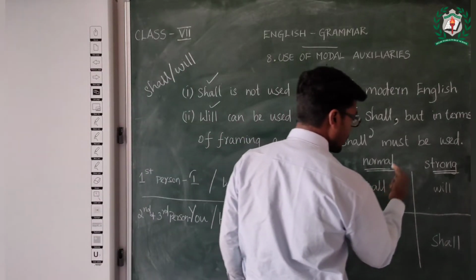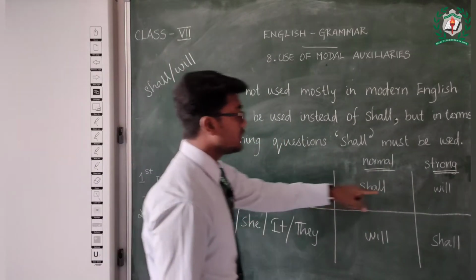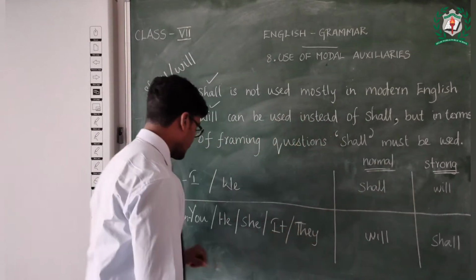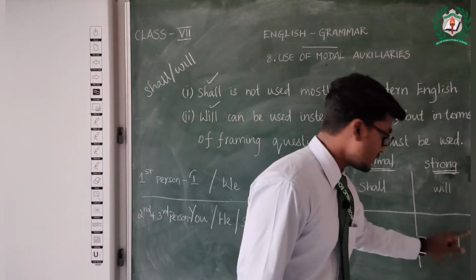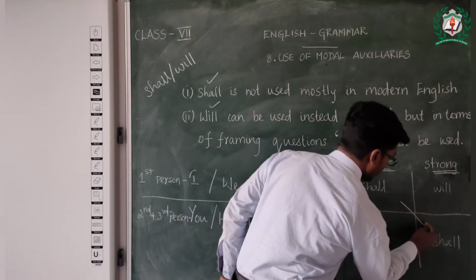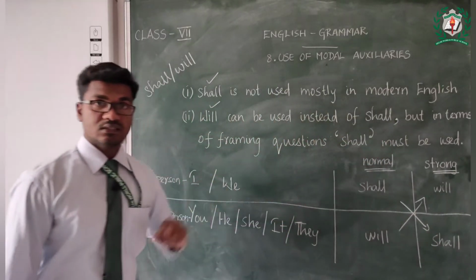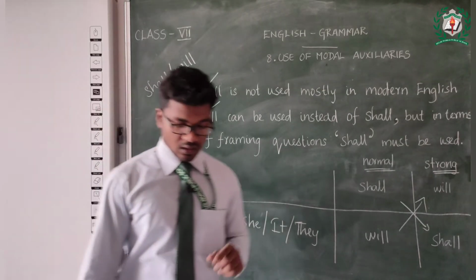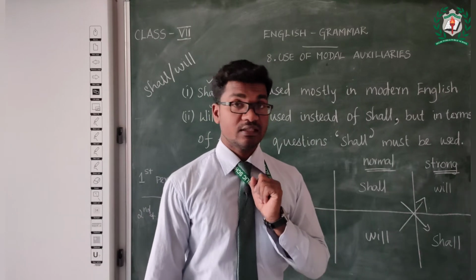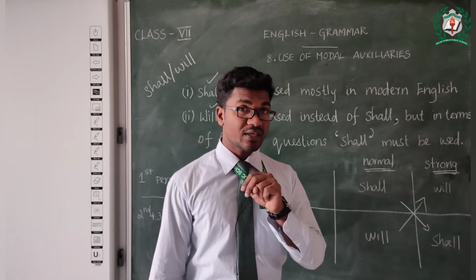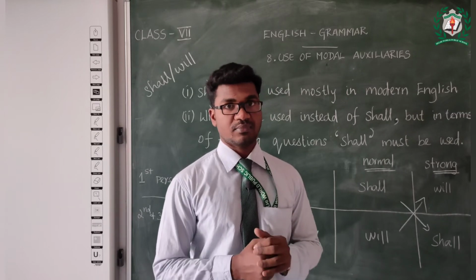That is, instead of shall for the first person we will be using will, and for the second and third person we will be using shall. So this is the rule. I hope you understood the rule. In the next video we will be looking at examples.